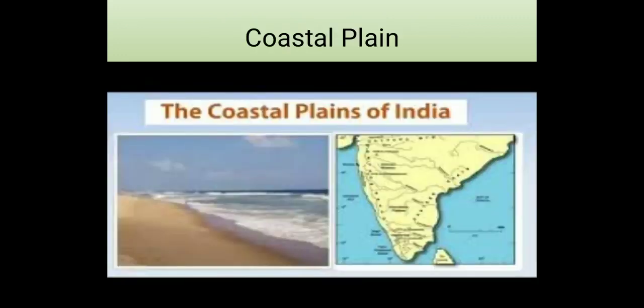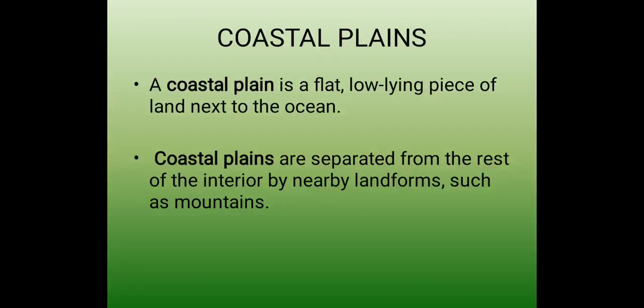Now we will talk about another feature of India, that is coastal plains. We have already talked about the northern plains. Now we will talk about the coastal plains. A coastal plain is a flat, low-lying piece of land next to the ocean. Coastal plains are separated from the rest of the interior by nearby landforms such as mountains. So coastal plains are flat areas, low-lying pieces of land next to the ocean.